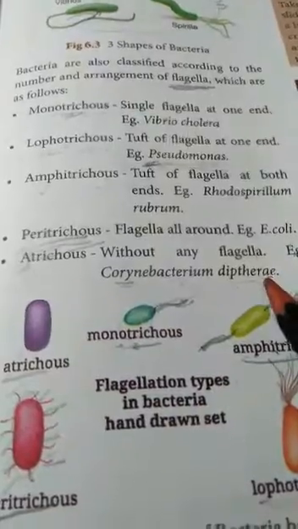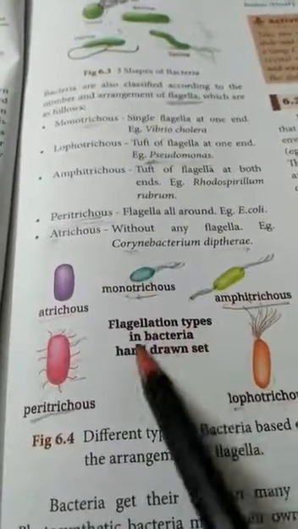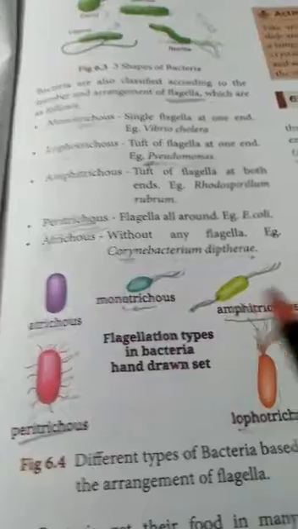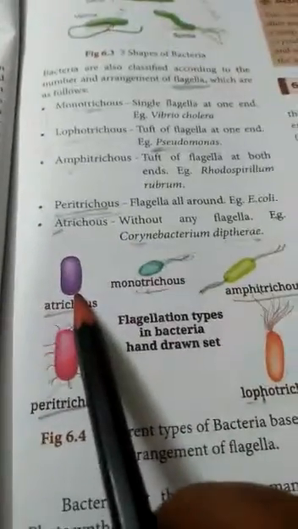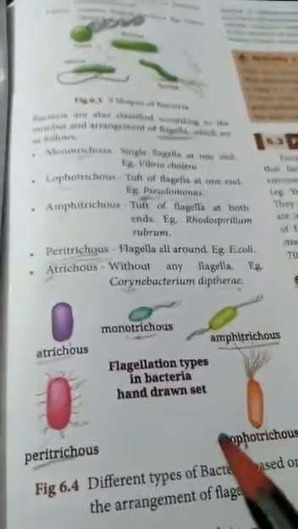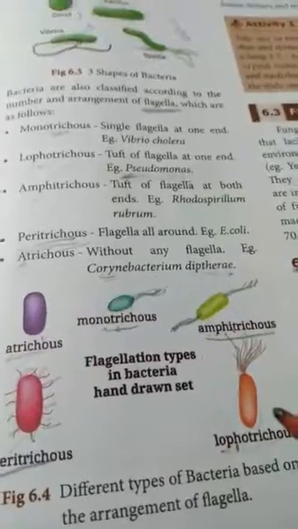Can you understand? See, these are the flagellation types in bacteria that I have drawn. Listen: this is Monotrichous, this is Amphitrichous, this is Lophotrichous, Peritrichous, Atrichous. This is flagella arrangement, and the other is according to the shape of their cells. Listen, these are all zoological names, children. The first time you pronounce them it is very difficult, but if you practice again and again, you will get it easily. Okay.